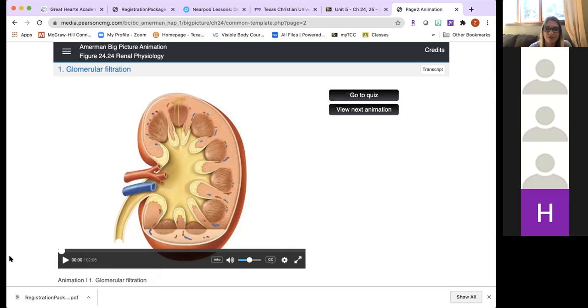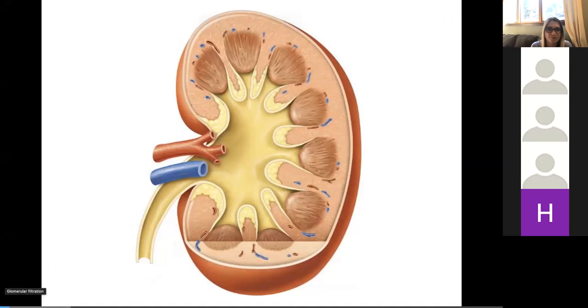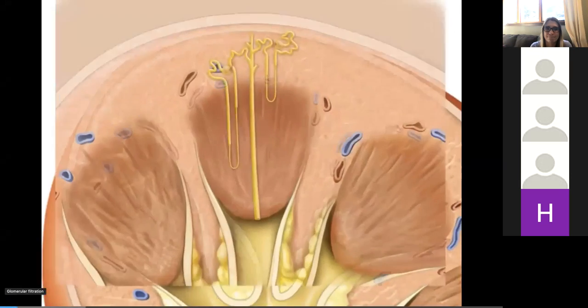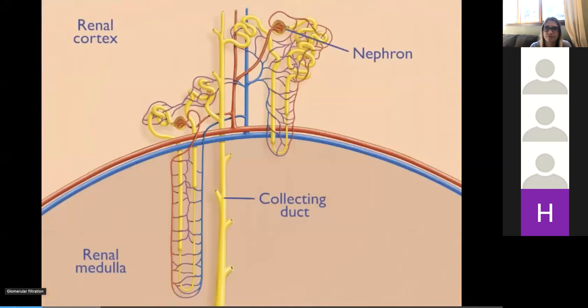There are just a few terms that are not used in this animation that I would like you to know, but this covers the majority of chapter 24. Okay, so let's look at this first one. The kidney contains over 1 million microscopic structures called nephrons. Nephrons are the functional units of the kidney, each one capable of filtering blood and producing urine.